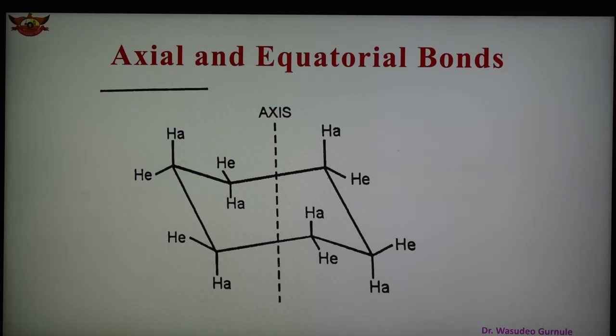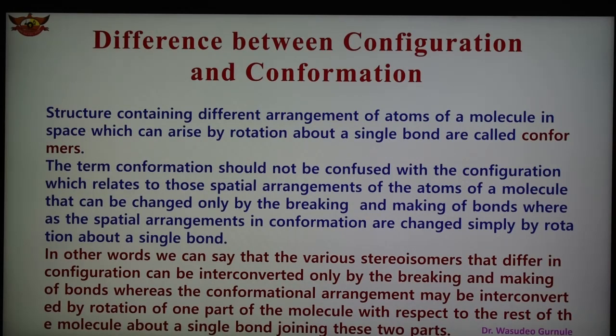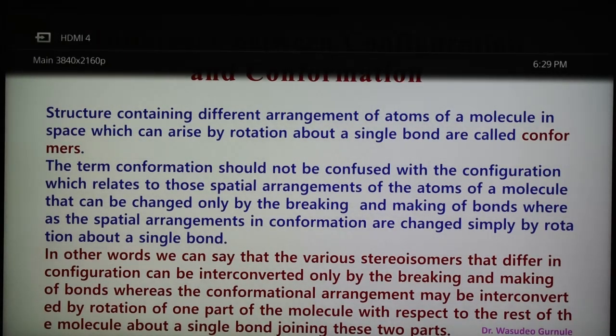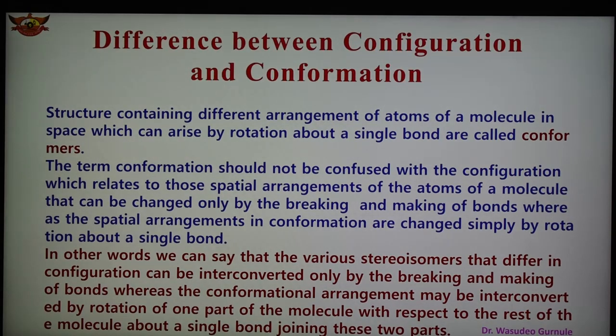So this is an important part in the case of cyclohexane, and these are the conformational isomers of cyclohexane. Now there is a difference between configuration and conformation. Structures containing different arrangements of the atoms of a molecule in space, which can arise by rotation about a single bond, are known as conformers or conformations.